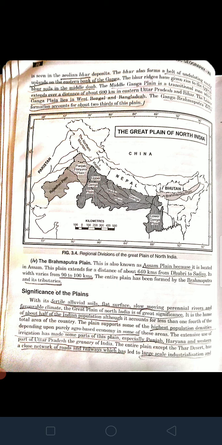We cannot deny that many important religious cities like Varanasi, Allahabad, Mathura, Agra lie along the rivers Ganga and Yamuna, which are very dear to Hindus. And also the religions of Buddha and Mahavira, the Bhakti movement and the Sufi movements have flourished on the banks of these rivers. And hence it can be said that this vast plain is the heartthrob of India and constitutes its very soul. Okay, that's all for today.